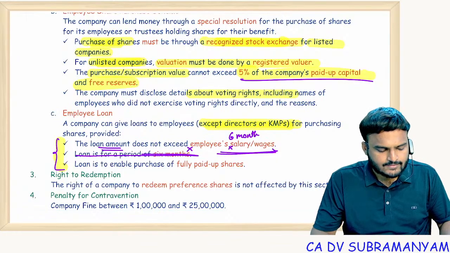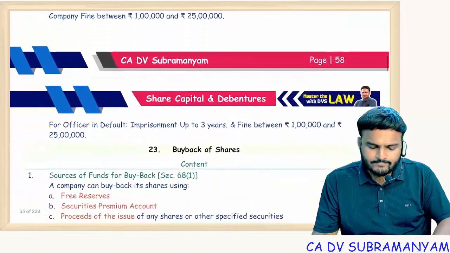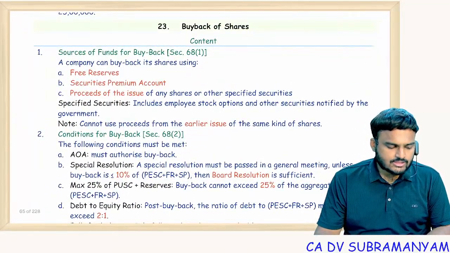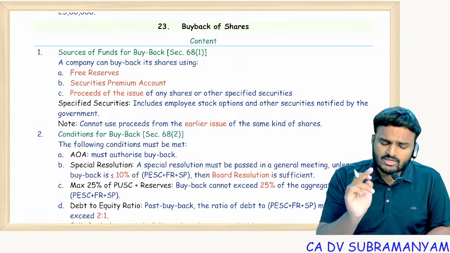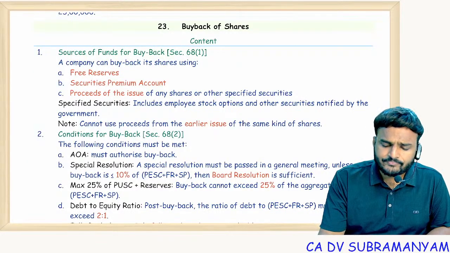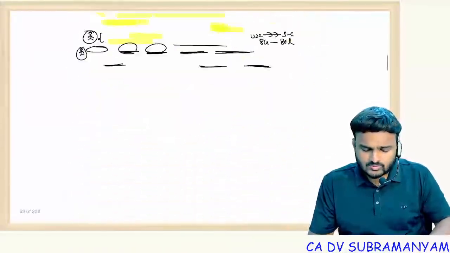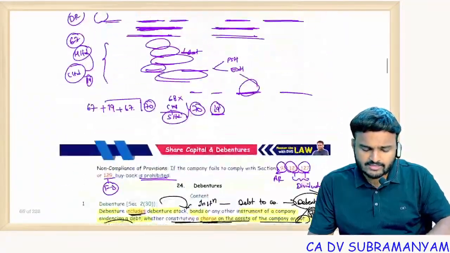So next, 68, buyback of shares. If you are reading my material on buyback of shares, only one correction is there. With respect to time limits, one small printing error is there.